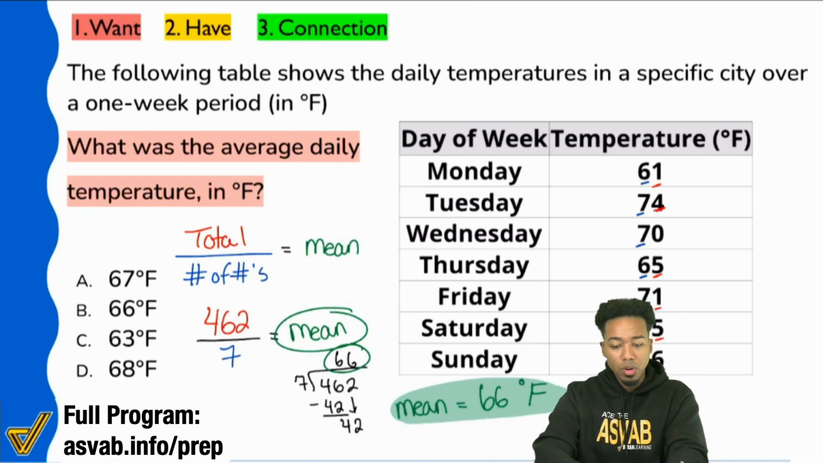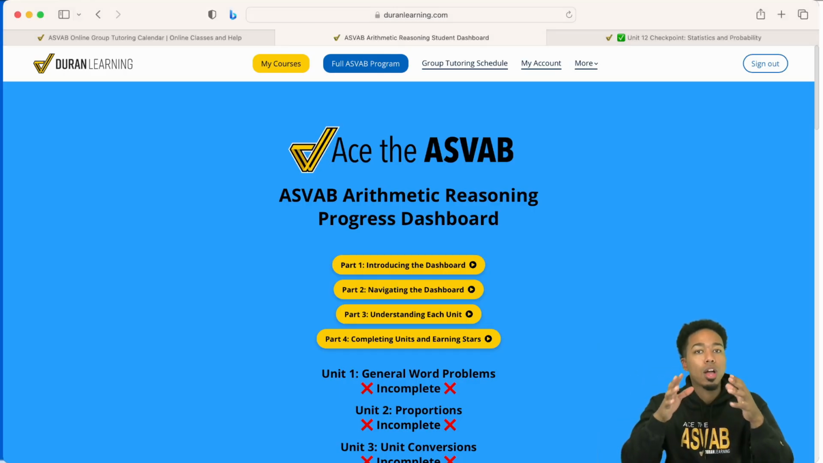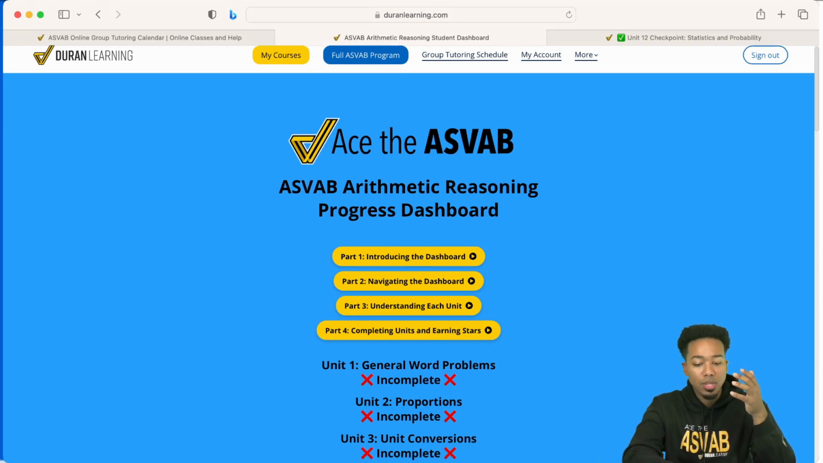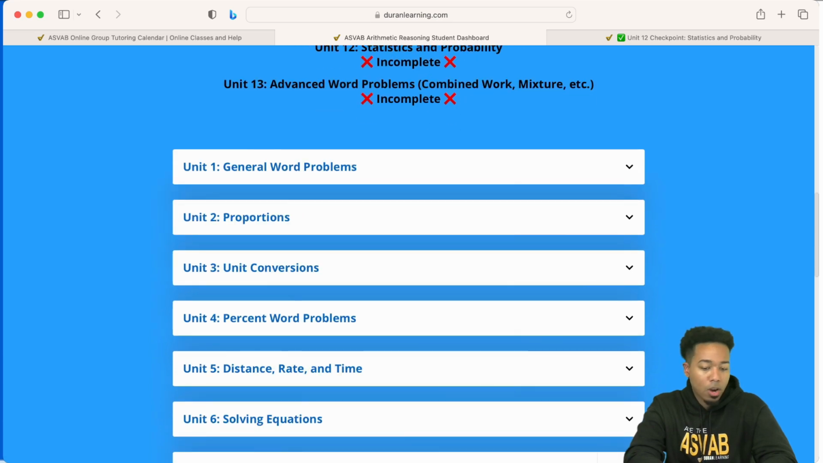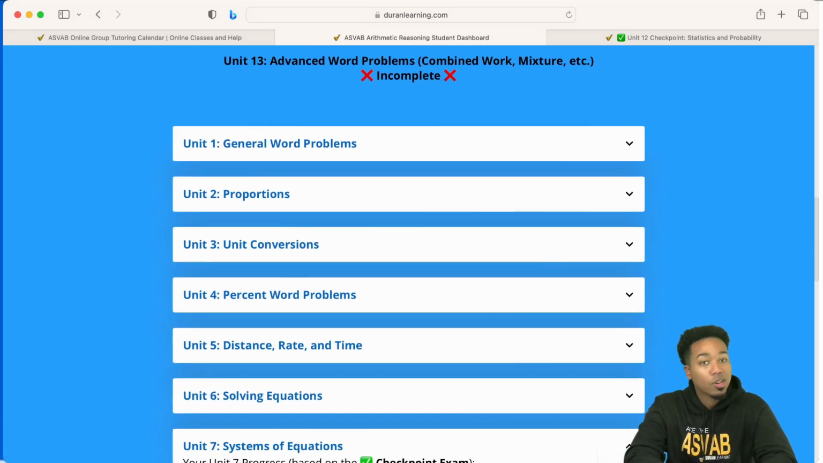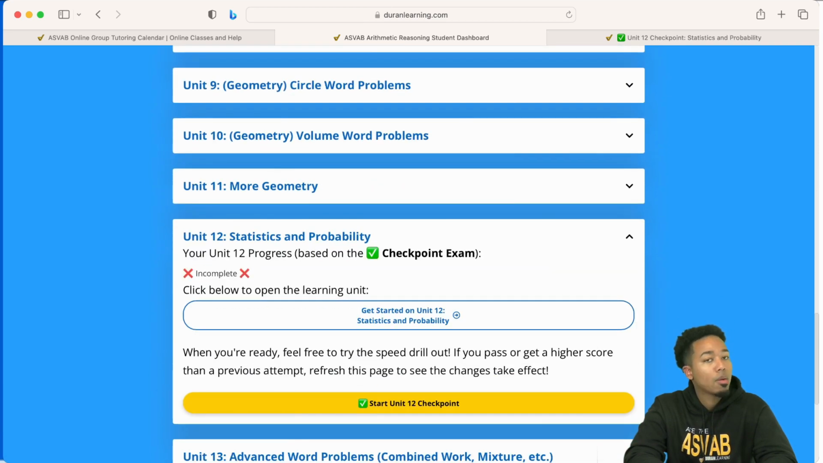All right, so let me go ahead and show you guys here my background. Everybody, really quick. So this is, again, your progress dashboard for arithmetic reasoning. You have all of the units lined up for you. You have general word problems, you have proportions. I mean, it's all pretty much lined up for you. Unit conversions, percent word problems, distance, rate, time. And we're gonna go all the way down to statistics and probability.